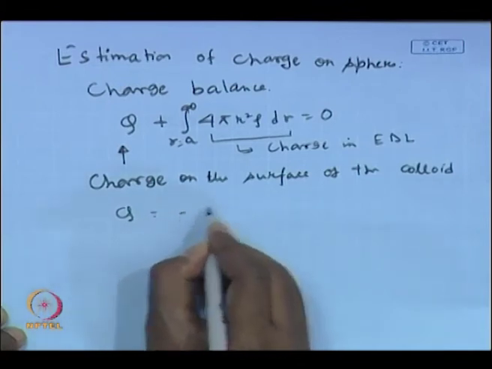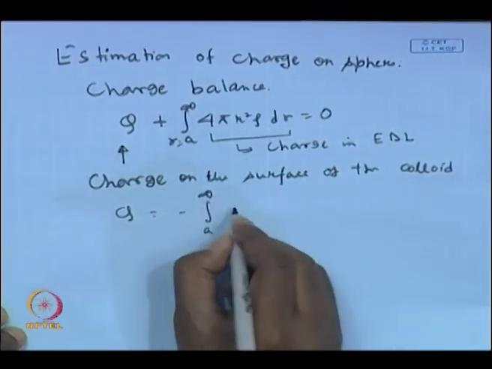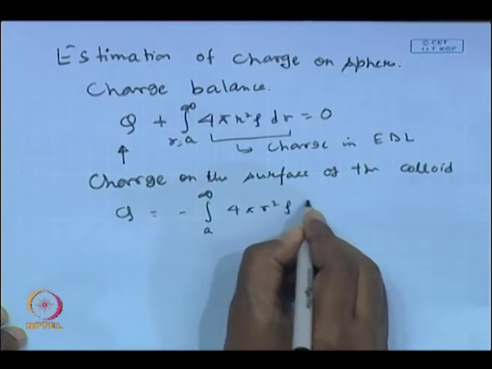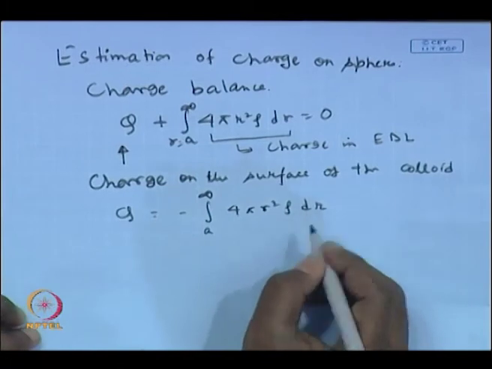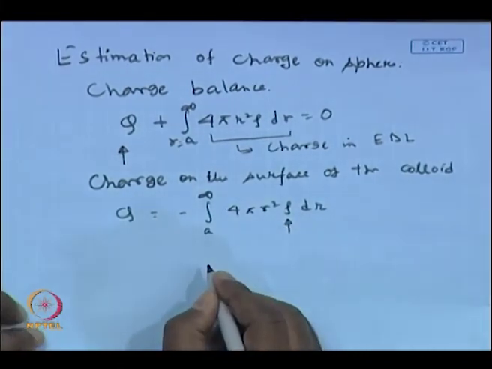Q can be estimated from this equation, 4 pi r square rho dr, and then you put in the expression of charge density rho that we derived in the last class.